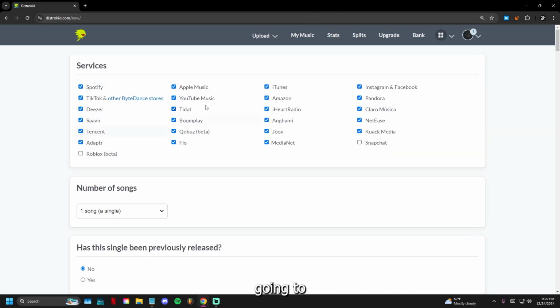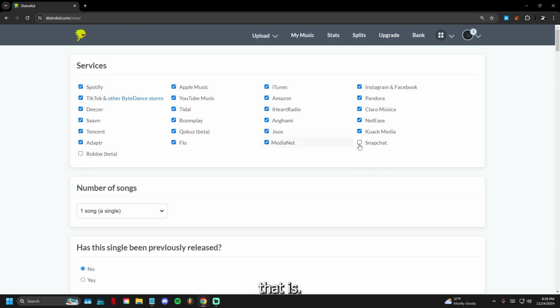For the first option, you're gonna be able to select which specific platform you want a song or your project to be in. So let's say, for example, I want my song or project only to be on Spotify. I would have to click off on every single one of these and just have Spotify checkmark. But because you want your song on every streaming platform out there, you're just gonna want to check everything.